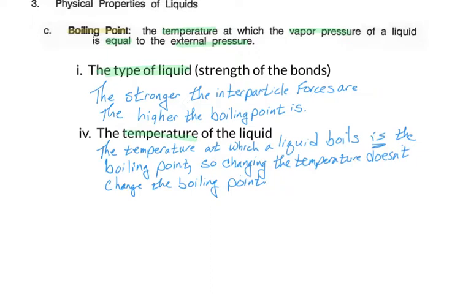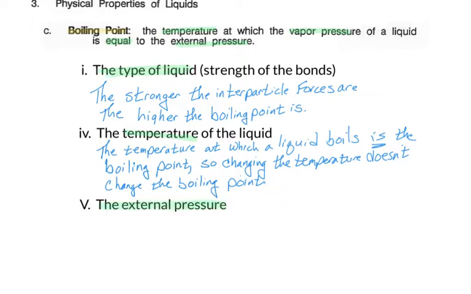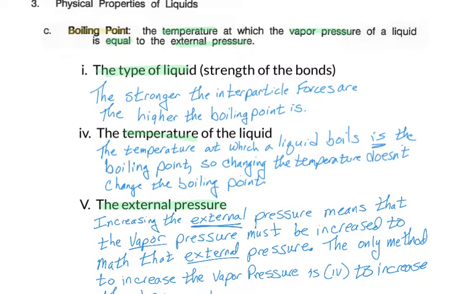But one important factor that does change the boiling point is the external pressure. If I have more pressure pushing down, that's going to mean it takes more energy to get that vapor pressure up to be equal to it. If I have less pressure pushing down, it takes less energy, and that means that the temperature will be lower. Let's look at that in more detail.